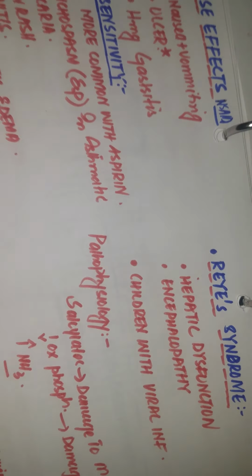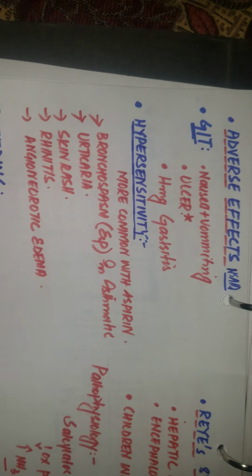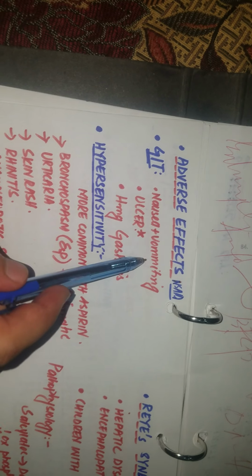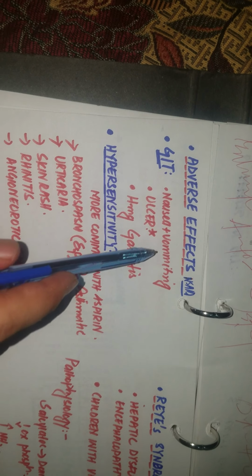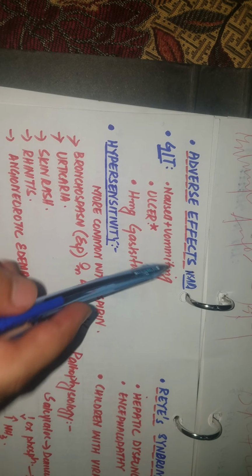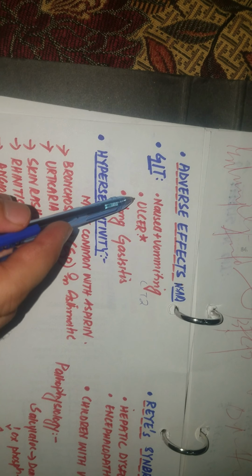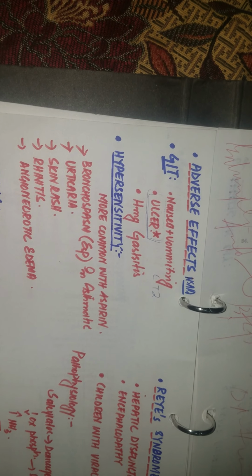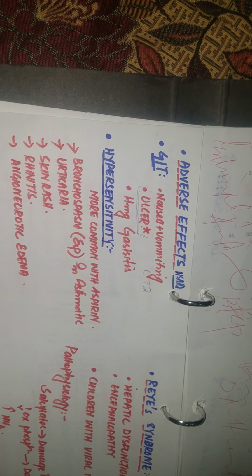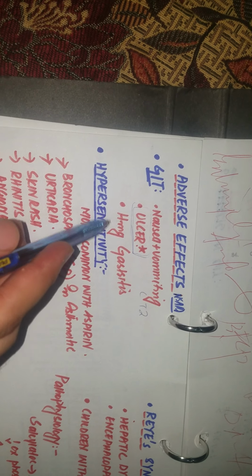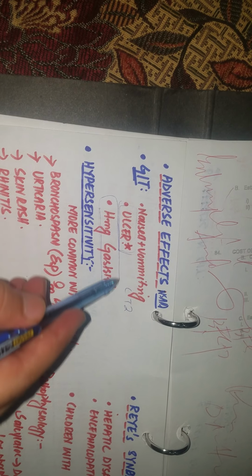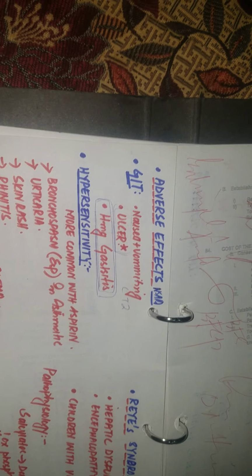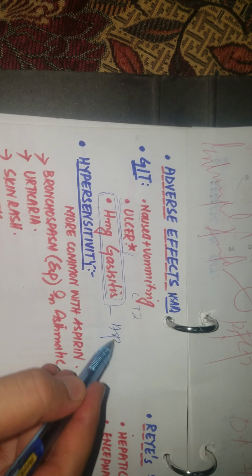Now coming towards the adverse effects of the NSAIDs and aspirin. So first, they can cause nausea and vomiting in the GI tract by the irritating effect or the activation of the chemoreceptor trigger zone. As discussed earlier, they are also ulcerogenic because they can decrease the production of the prostaglandins, which will increase the secretion of the HCl. They can also cause hemorrhagic gastritis. And note that NSAIDs are most important cause of the hemorrhagic gastritis, mainly aspirin.